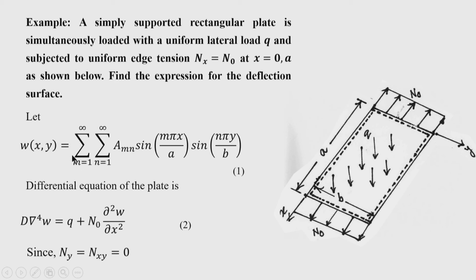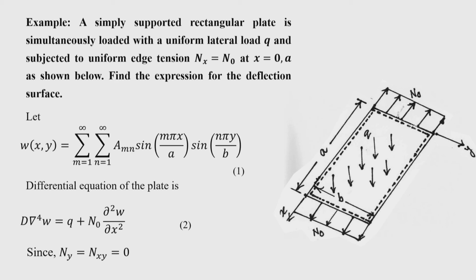Now, you can take here a Navier series, because the plate is simply supported along all edges. So, a double trigonometrical series will satisfy the boundary conditions, that is the deflection and bending moment at the edges x equal to 0 and x equal to a, and y equal to 0 and y equal to b, will be satisfied by taking the double trigonometrical series sin m pi x by a sin n pi y by b with coefficient a m n.